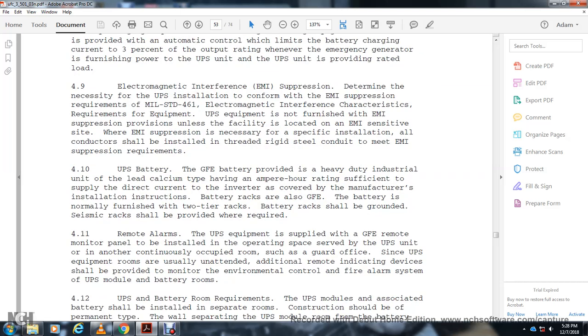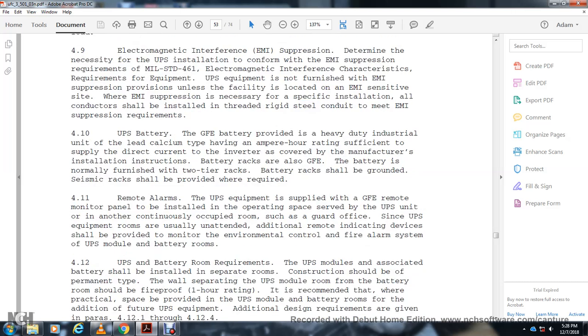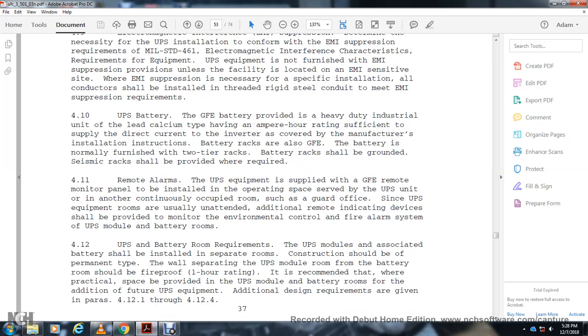4.11 Remote alarm. The uninterruptible power system equipment supplied with the government furnished equipment, remote monitor panel, shall be installed in the operating space and serviced with the UPS in a continuously occupied room, such as the guard office. The UPS equipment should be usually unattended, with an additional remote indicating device provided to monitor environmental control, the fire alarm system, the UPS module and battery rooms.